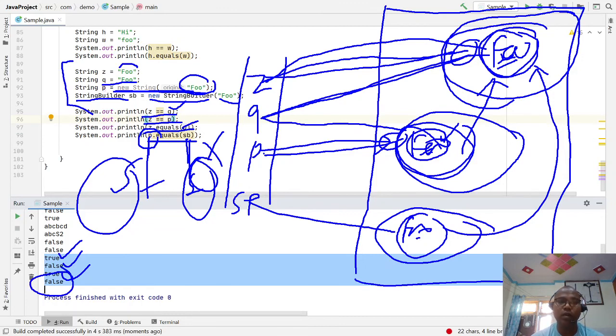Be careful whenever you are using the equals method.